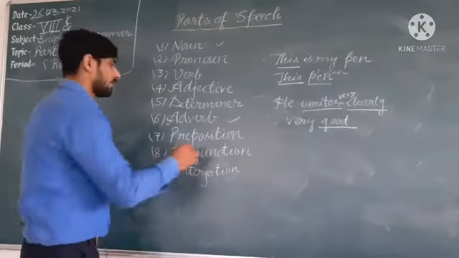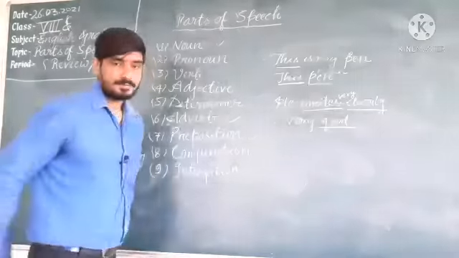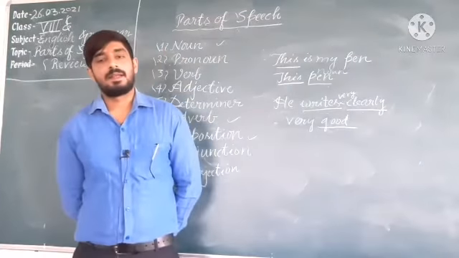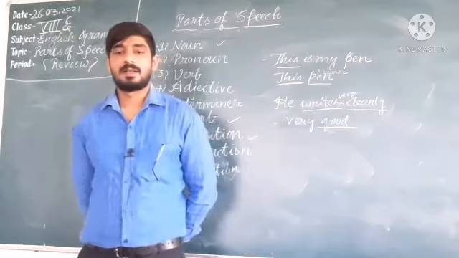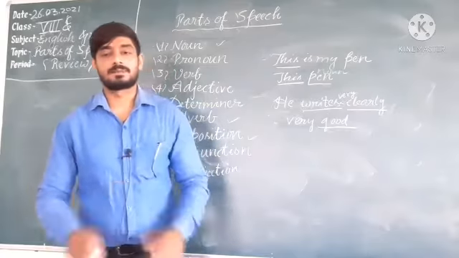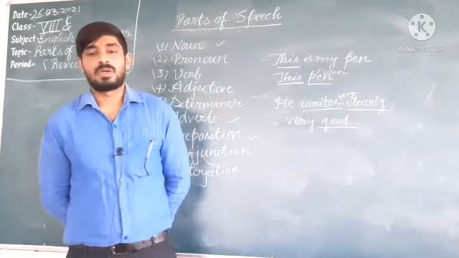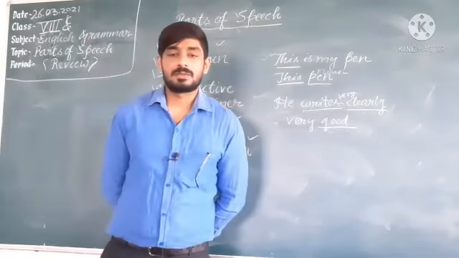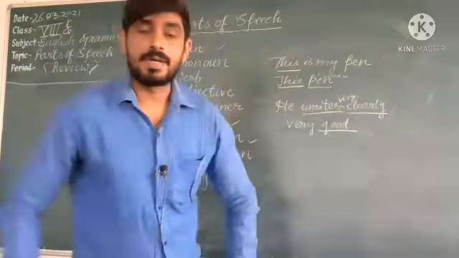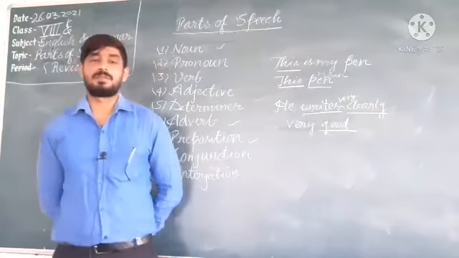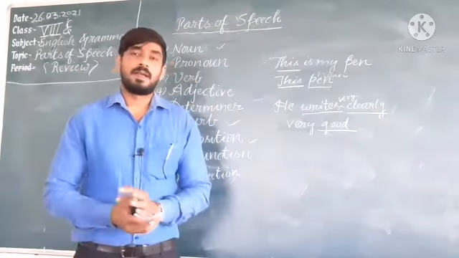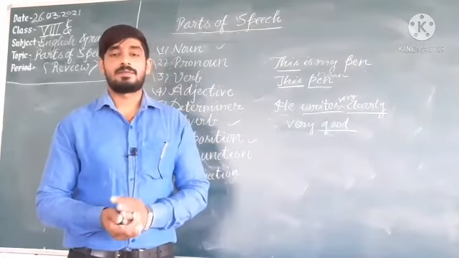Next one is preposition. Dear students, we are coming to the next topic, preposition. A preposition is a word like on, in, at, under, from, to.